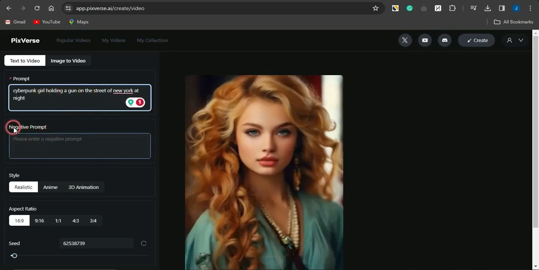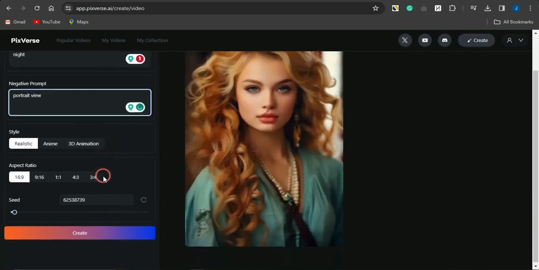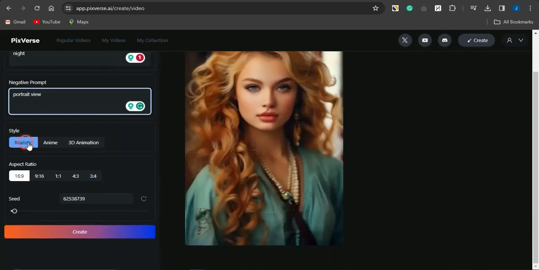And right here you can see the negative prompt, for things you don't want to see in your video. If I put in something like portrait view, that means I'm not going to be seeing a portrait view. You can see the style right here, which is realistic. You can get it in anime style or 3D style. You can select any style of your choice.